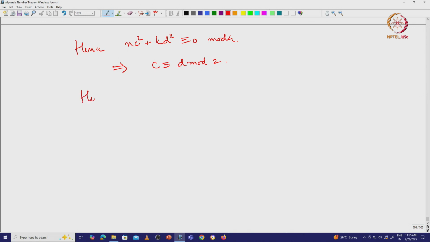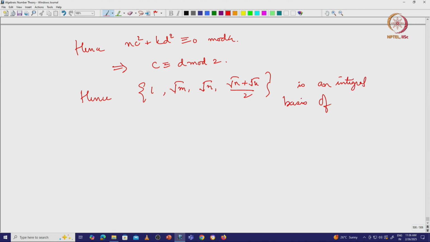So hence I can write, so hence 1 by 2 times square root of m, square root of n plus square root of k, this is an integral basis of OK, right. So, this is one case that we have done now, right.